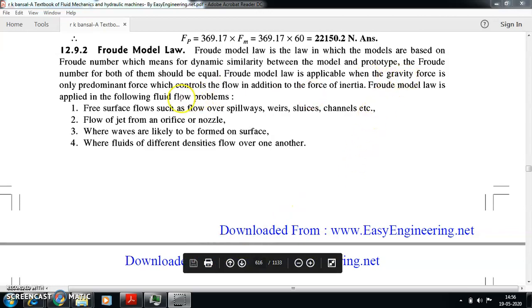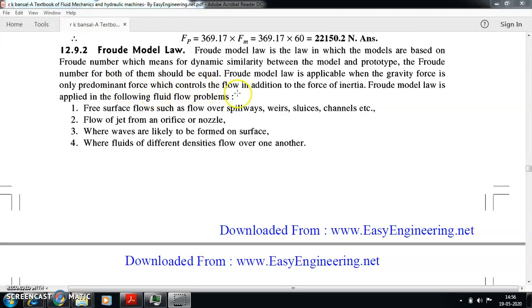influential gravity force, or a predominantly gravity force, and this gravity force is the major force which is actually controlling the flow of a fluid. In addition, definitely there will be inertial forces. Inertial forces are applicable, but other than the inertial force, the important force that comes under Froude model law is the gravity force. So whenever we have a gravity force which is predominating, we need to use the Froude model